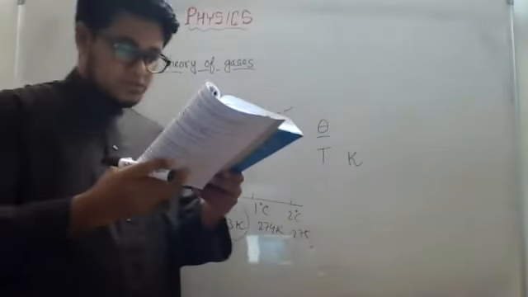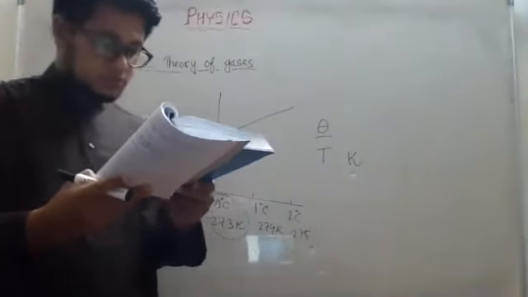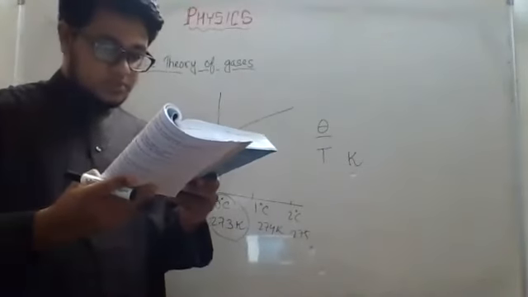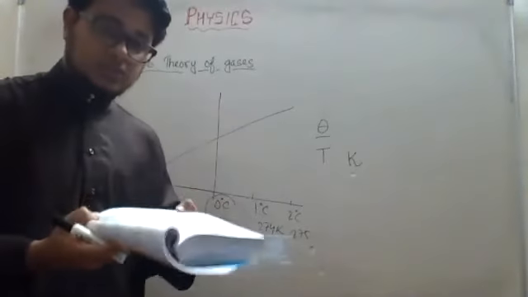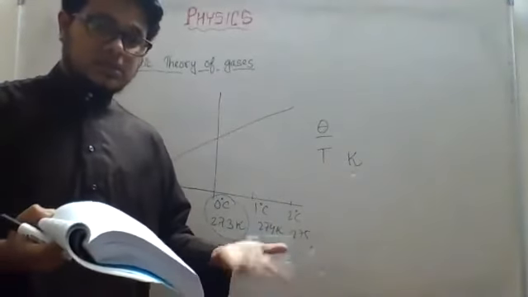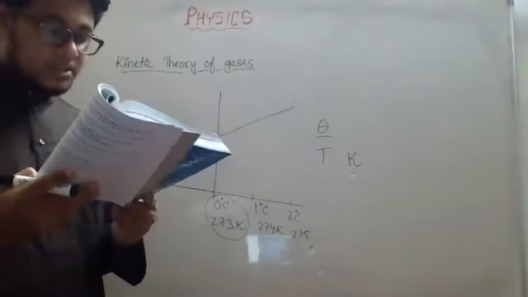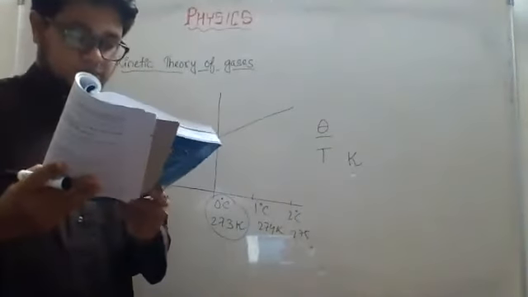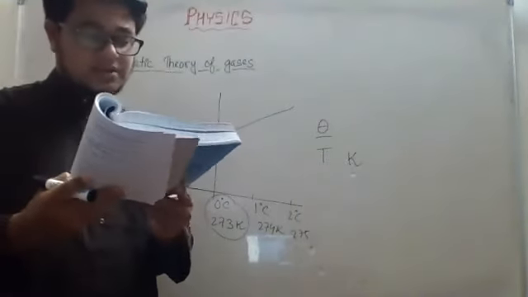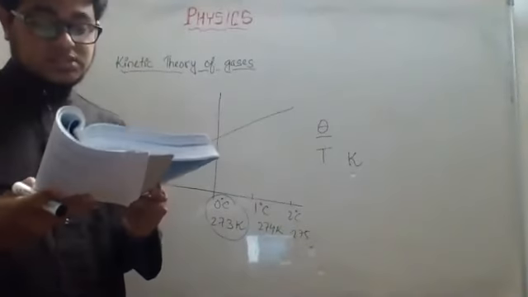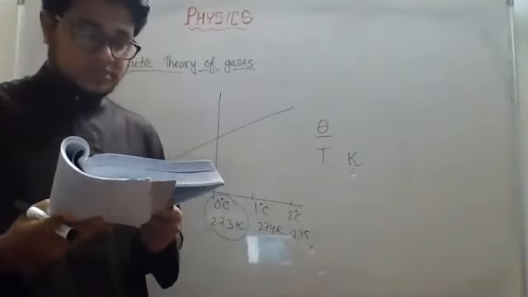So at absolute zero temperature, the kinetic energy is 0. It means at absolute zero temperature, the molecules of gas come to rest. No kinetic energy means they come to rest. But before attaining the absolute temperature, every gas changes to liquid state or solid state.